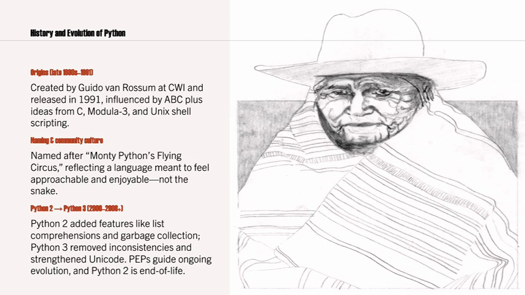Next slide, you see Python 2 to Python 3. When this version was upgraded from Python 2 to Python 3, in 2008, in general Python 2 also had some features like list comprehensions and garbage collection. But when the new version, Python 3, was introduced, it removed some inconsistencies.